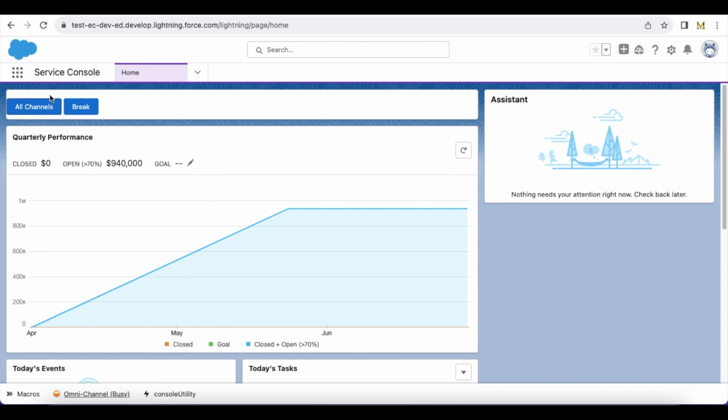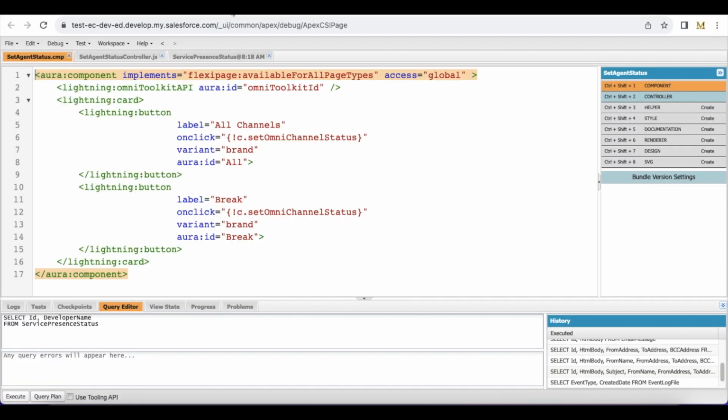Let's see the code behind this Lightning Aura component. I'm using Omni Toolkit API, using which I can set the status. I have a lightning card. Inside that I have couple of buttons, one for all channels and the other one is for break. If I click any of the buttons, it will call set omni channel status method.